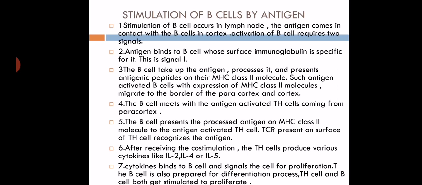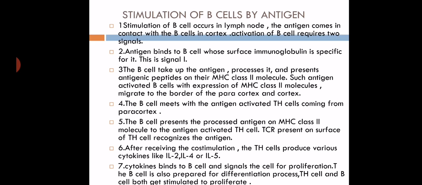So the T helper cell produces different types of interleukins, that is interleukin 2, interleukin 4, interleukin 5, etc. These cytokines bind to the B cell and signal the cell for proliferation. So proliferation of the B cell will take place after receiving the second signal.